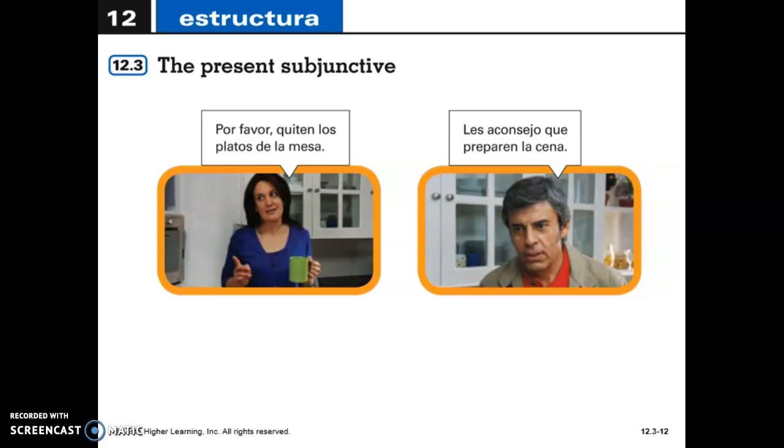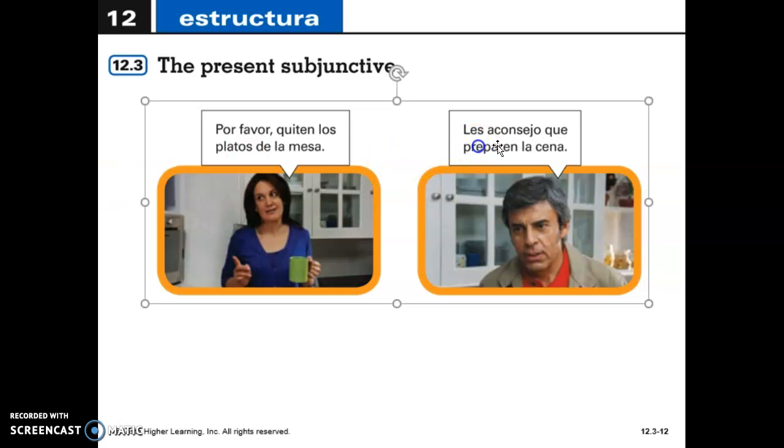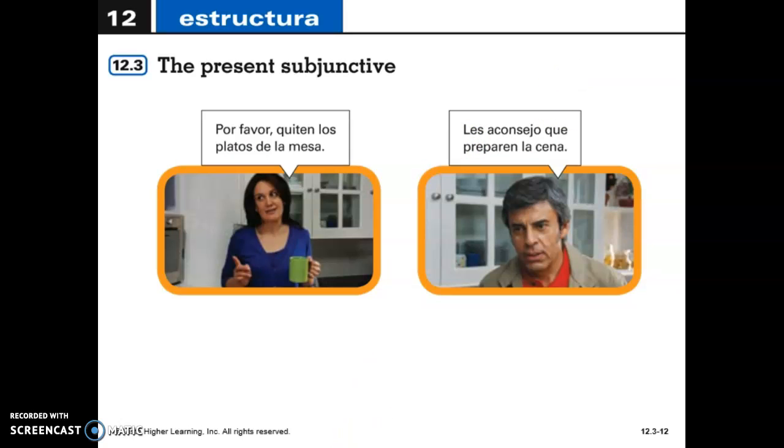It says, por favor, quiten los platos de la mesa. Les aconsejo que preparen la cena. So in these 2 examples, the first one looks like a command: please take the plates off the table. And in the second one, it says, I suggest you or I advise you to prepare dinner.